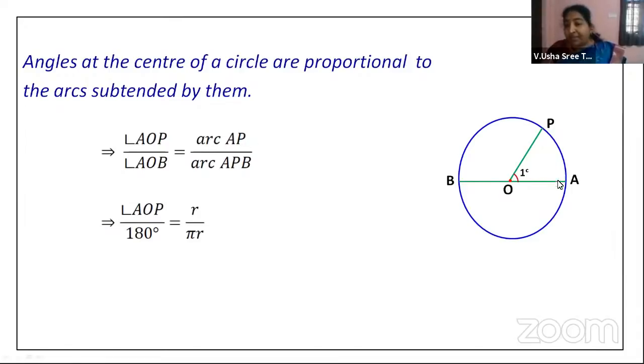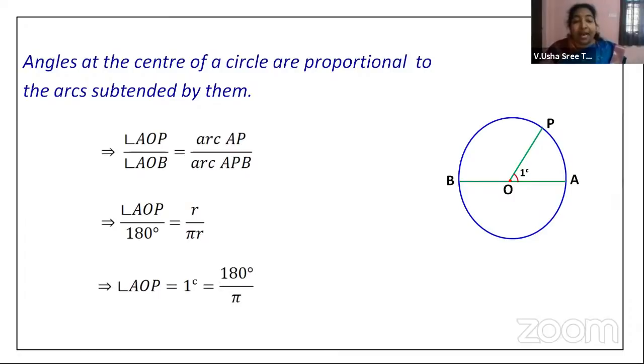Arc AP is equal to the radius we have taken just now, isn't it? So we will replace arc AP with r, where r stands for the radius, divided by arc APB. What is this APB? Half the circumference of the circle. The circumference of the circle is 2 pi r. Half of it will be pi r. Now here if you cancel r and r, you will be left with 1 by pi, right?